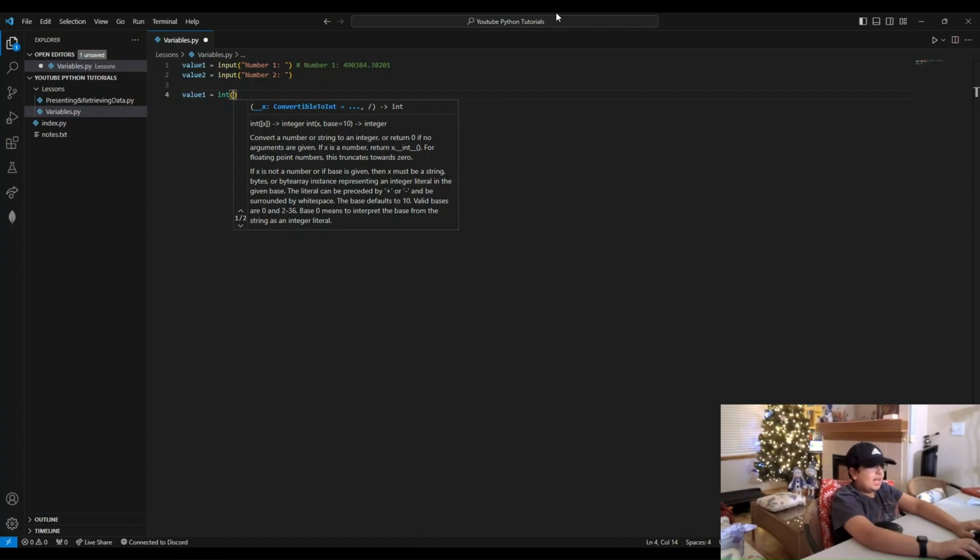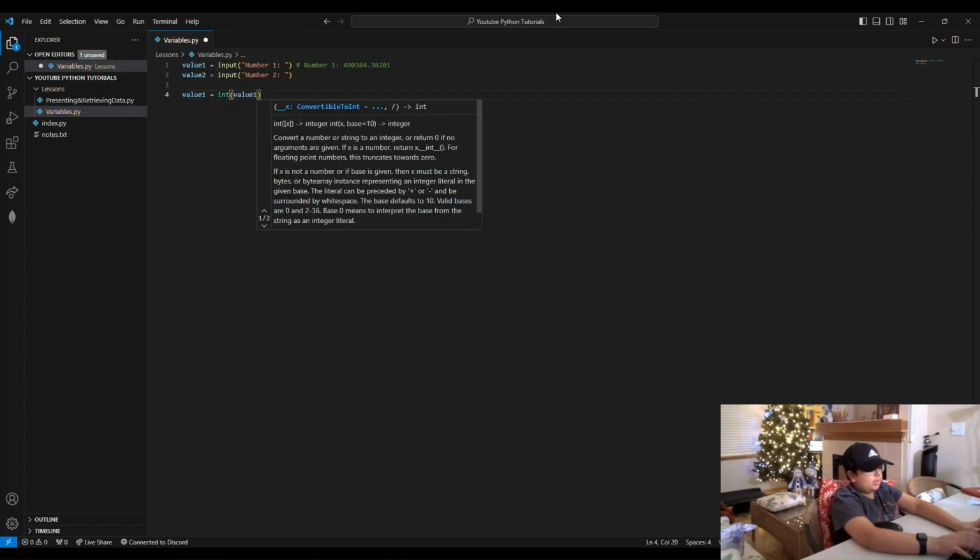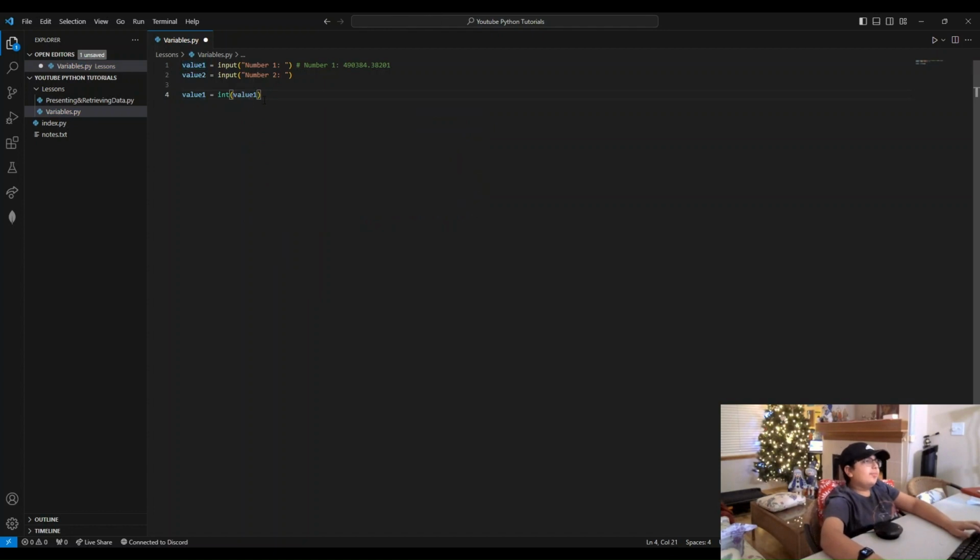Okay, so int, and then we're going to remove value 1. So what this is doing is, it's asking for value 1, it's asking for value 2. I'll put this in the notes later, by the way. And it's taking that value 1 variable, the old value of that variable, and it's integerizing it. I don't think that's a word. It's turning that string into an integer. And then it's putting a new value into the variable named value 1. Okay? I don't know, if it seems complicated, we'll just run it and we'll see, okay?